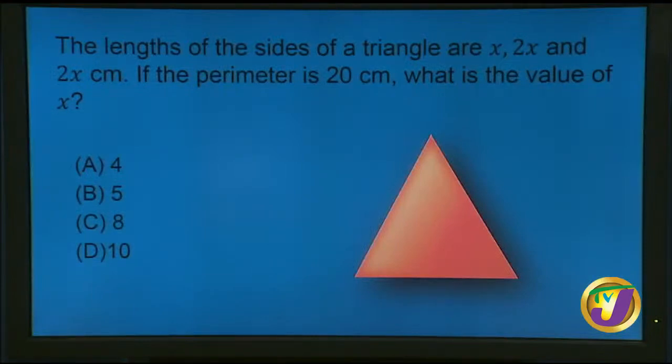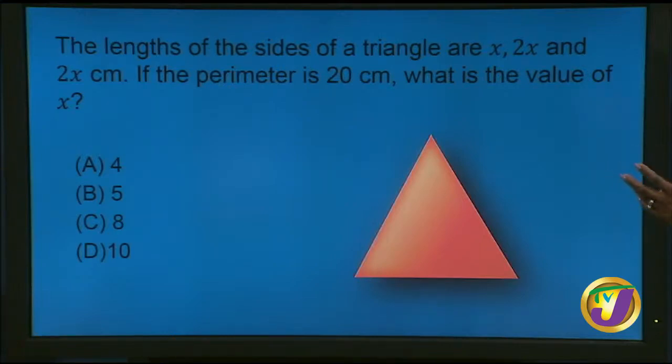Excellent. But let's take another look at our last measurement question for this session here. So we have the lengths of the sides of a triangle are x, 2x, and 2x centimeters. If the perimeter is 20 centimeters, what is the value of x?